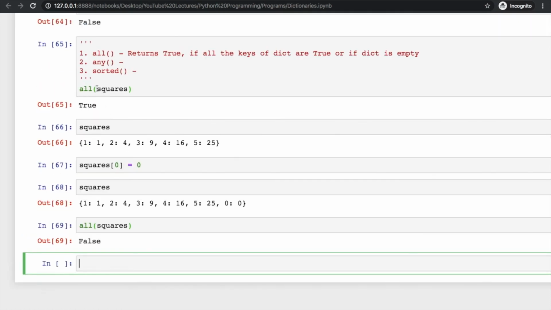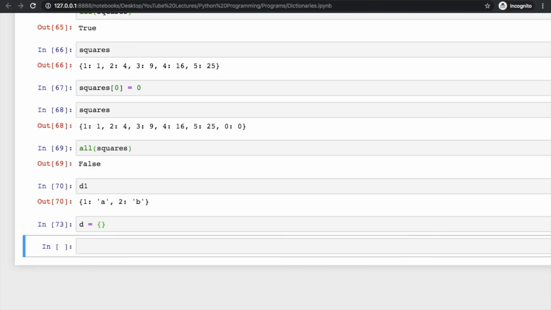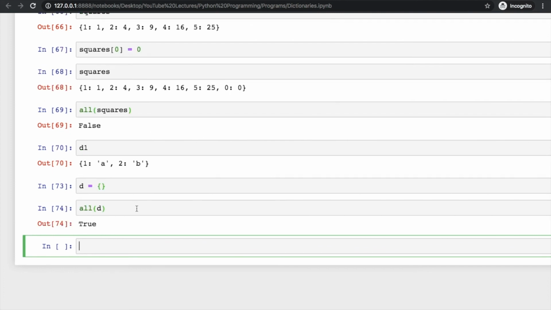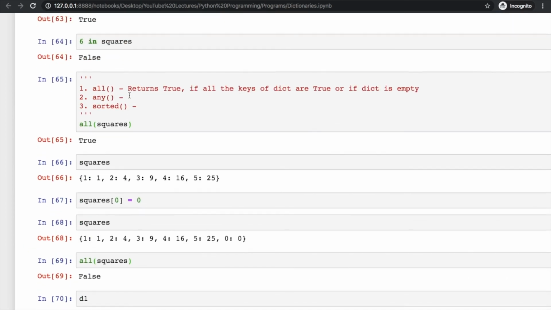So what is the all function doing? This is trying to check if all the keys of the dictionary are true, and if you are passing an empty dictionary, even then it will have this value. Let us try to create this empty dictionary and now try to check the all function on this and it will be true. Clear?